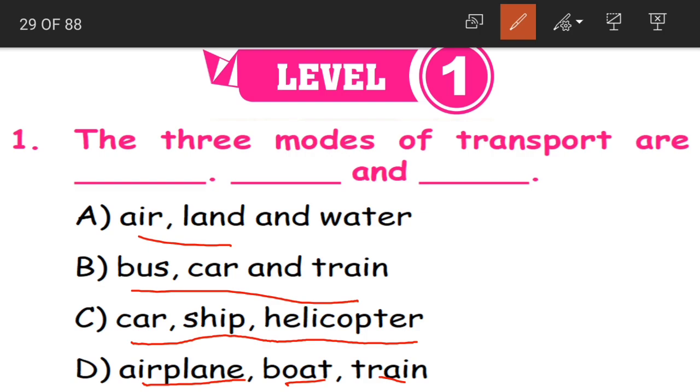What did we learn, children? We are not asking about the vehicles. We are asking about the modes of transport, types of transport, and the answer is the first one, that is A. Air, land and water.